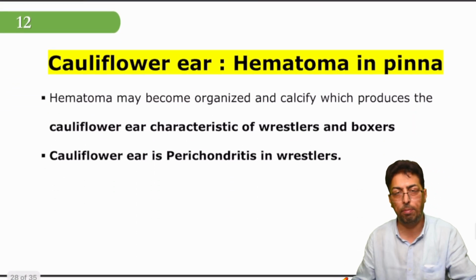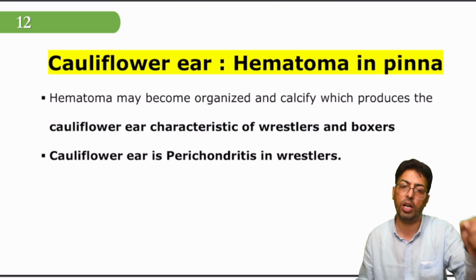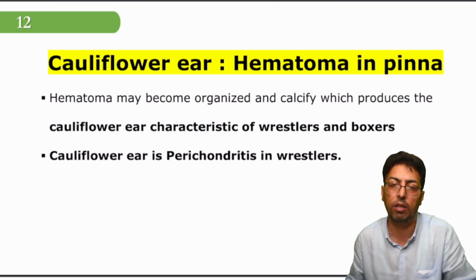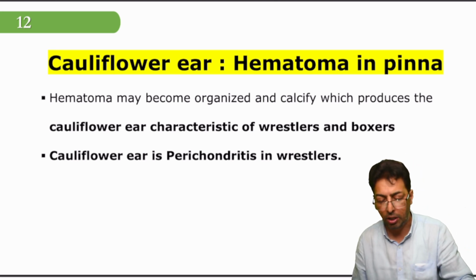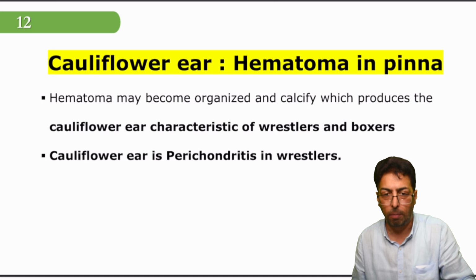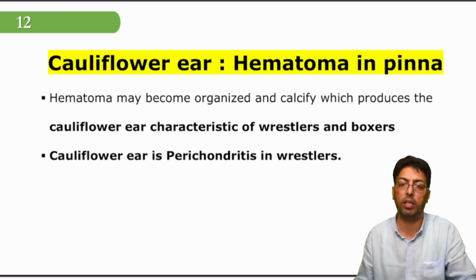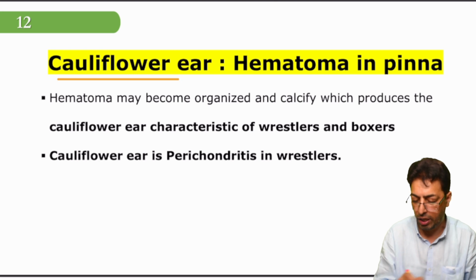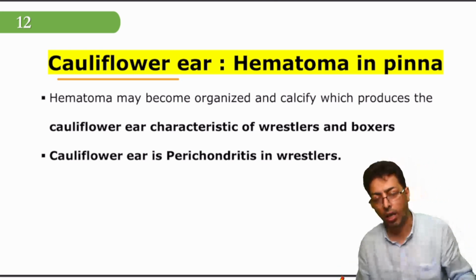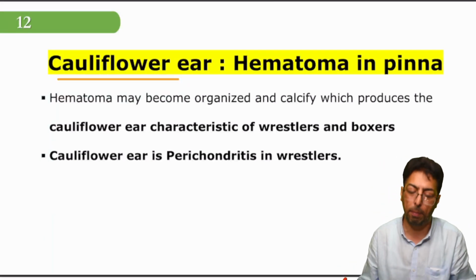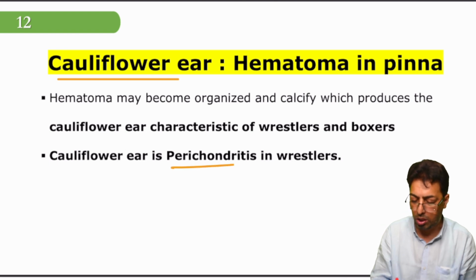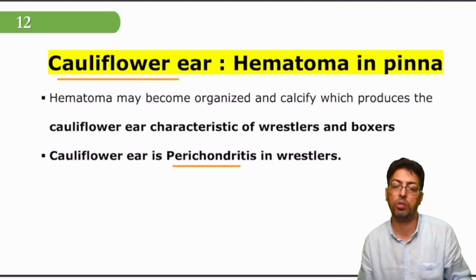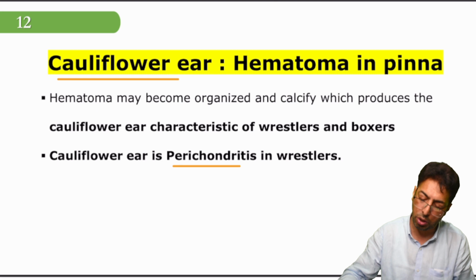Now, what can happen in boxers, wrestlers, people involved in sports events, and rugby players is that sometimes there can be a blow on the pinna of the ear, and there can be a collection of blood within it, causing a hematoma in the pinna. That hematoma in the pinna is given the name cauliflower ear. This is one of the important things, and later it can get infected, and there can be perichondritis as well. So remember cauliflower ear, or hematoma in the pinna.